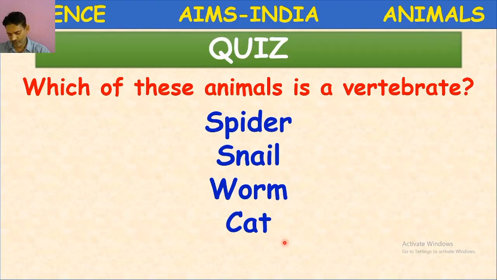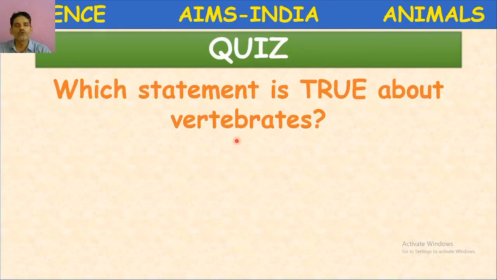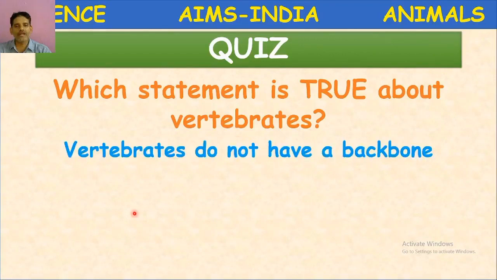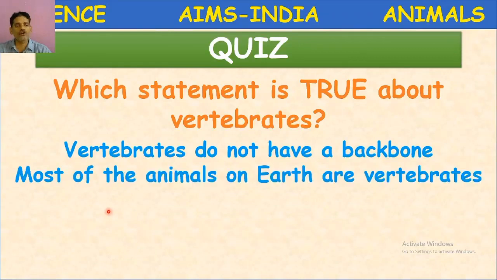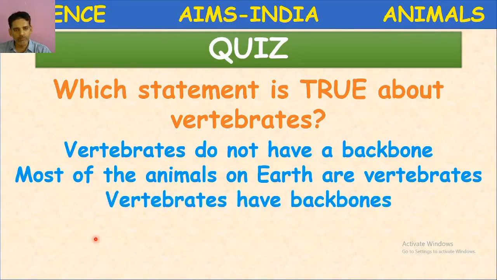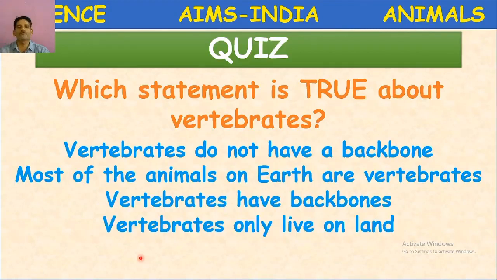Next, which statement is true about vertebrates? Vertebrates do not have backbone. Most of the animals on earth are vertebrates. Vertebrates have backbones. Vertebrates only live on land. Come on children, answer the question. Here 4 statements are given.